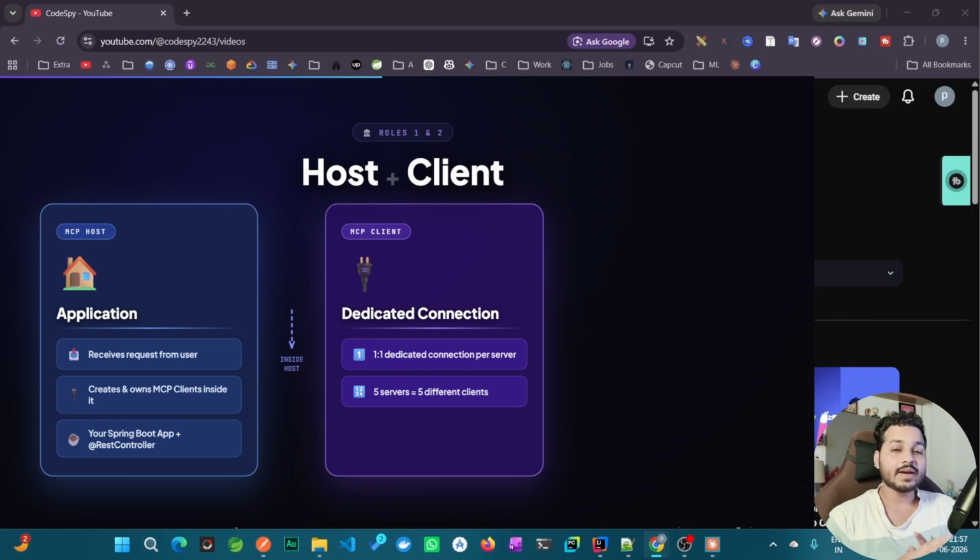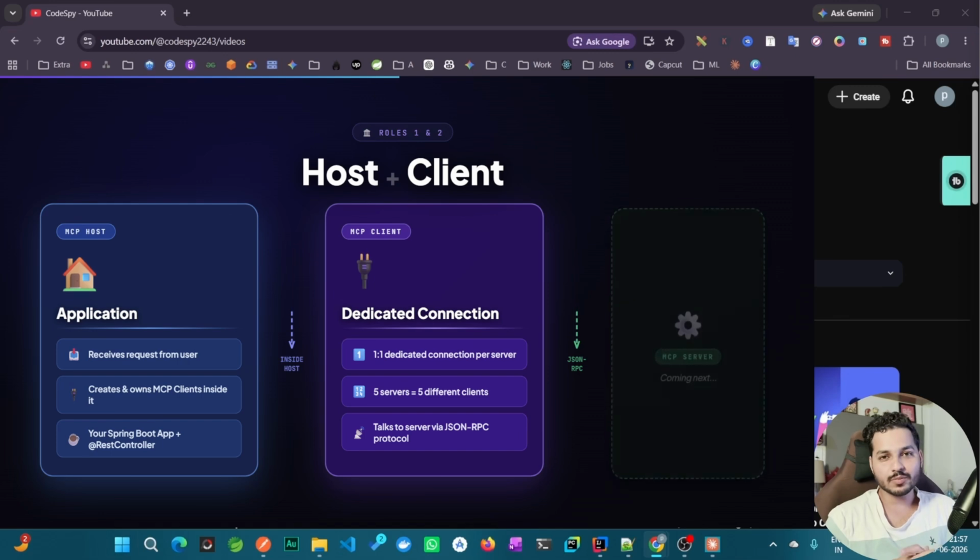And the MCP client communicates with the MCP server using the JSON RPC protocol. JSON RPC is a common standard, a JSON format protocol. Using JSON RPC, the MCP client API calls methods defined on the MCP server. So it's a common standard or format for every API call.